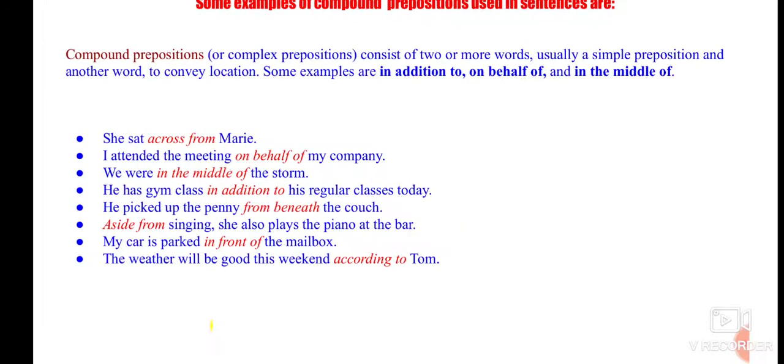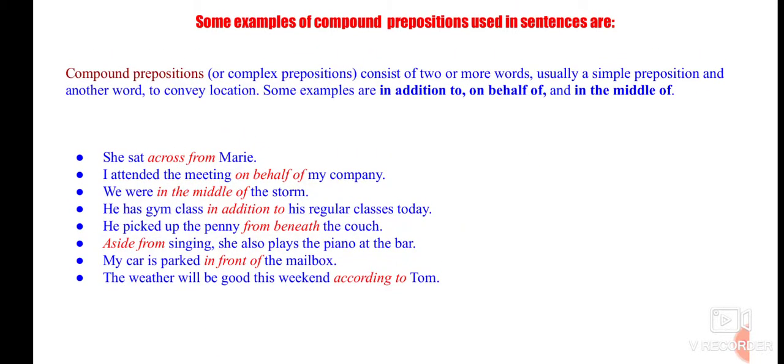Now some prepositions are also there which are called compound prepositions, right? So what are compound prepositions? They are also called complex prepositions. They consist of two or more words, a simple preposition and another word which will convey the location, like in addition to, on behalf of, in the middle of.